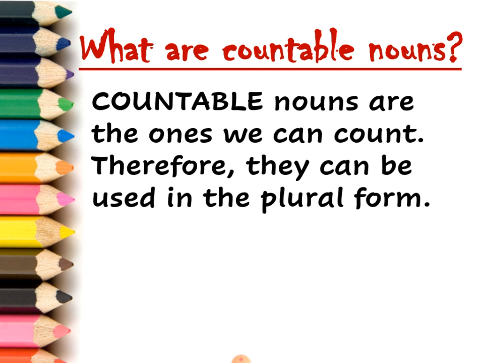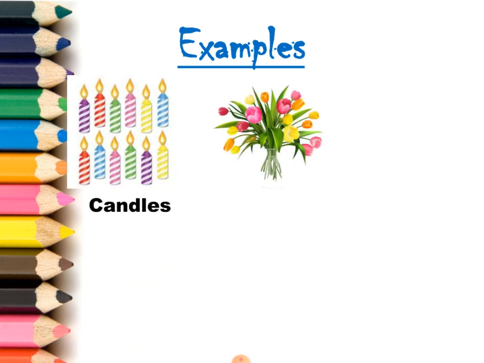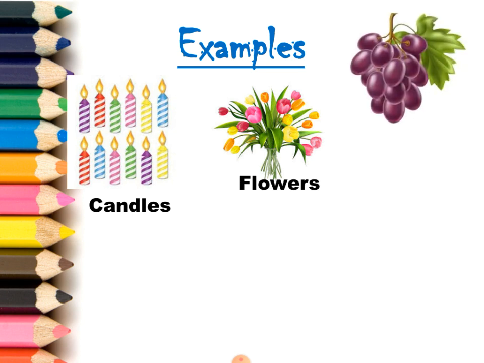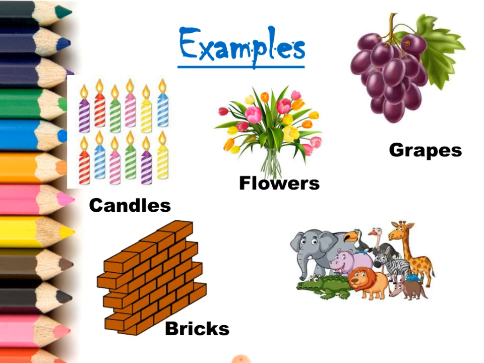Countable nouns are the ones which we can count. Therefore, they can be used in a plural form. The nouns which you can count 1, 2, 3, 4, those nouns are known as countable nouns. Example, candles, flowers, grapes, bricks, animals.